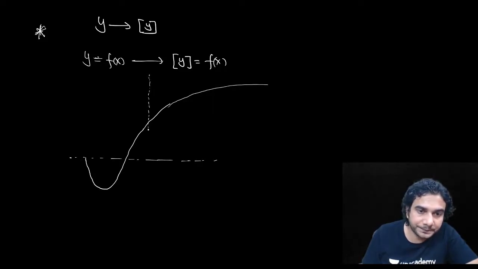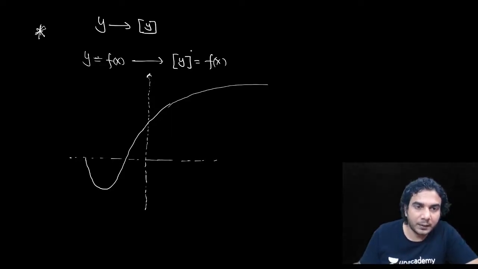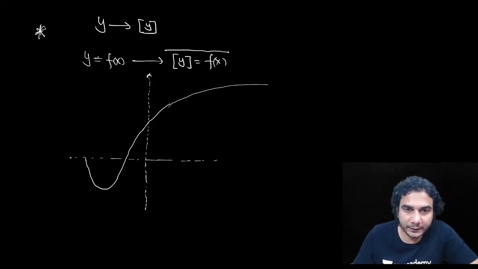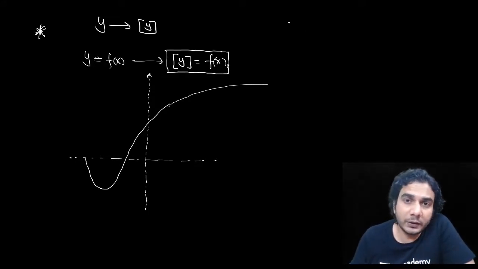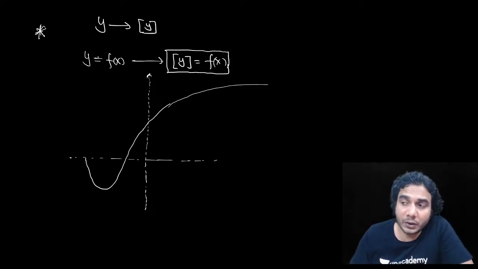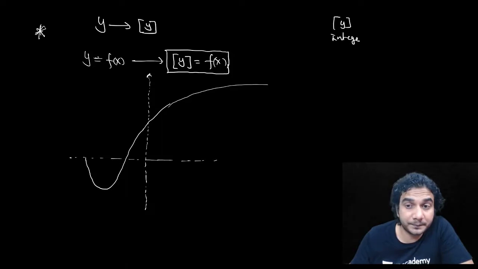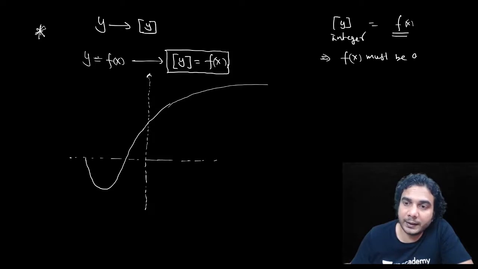This is the y-axis. So first I'll explain what is going to happen here. See, first of all, in this equation, look at this carefully. In any equation, if the left hand side value is an integer, then the right hand side should also be an integer. If the left hand side value is positive, then the right hand side should also be positive to get solutions, right? Then only the equation will be valid. So you can see that greatest integer of y is an integer, right? So that means f(x) must be an integer, then only you'll get a solution. So the first condition you have got is that f(x) must be an integer.